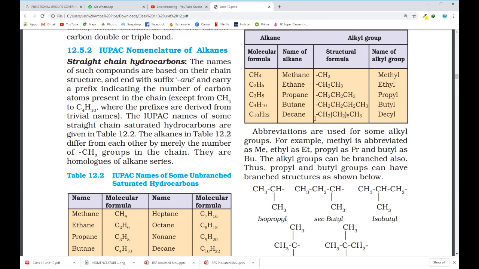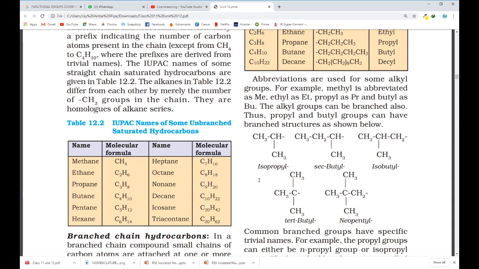Now it is not always possible that all three carbon atoms are present in a straight chain as a branch. They may be present like this. Then this is known as isopropyl. If three carbon atoms are present as a branch but not in a straight chain, with branching from the middle carbon atom, then this is isopropyl. These five structures and their names are very important for nomenclature, so keep this in mind.